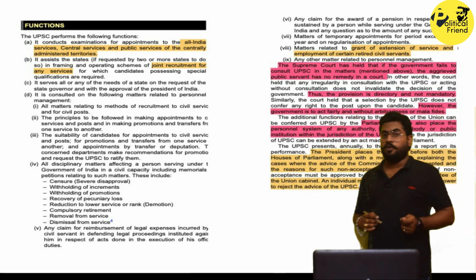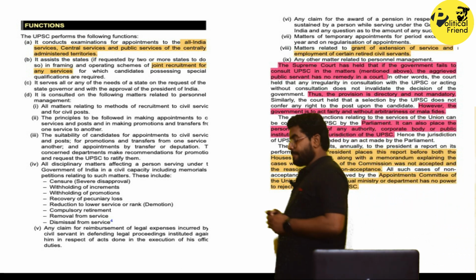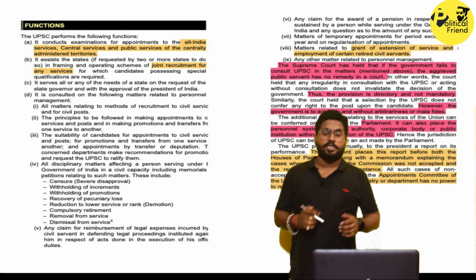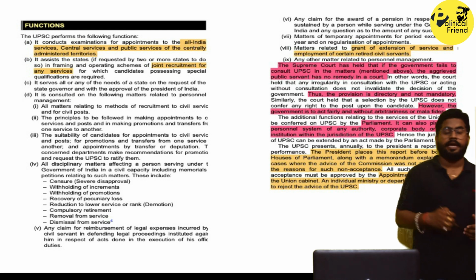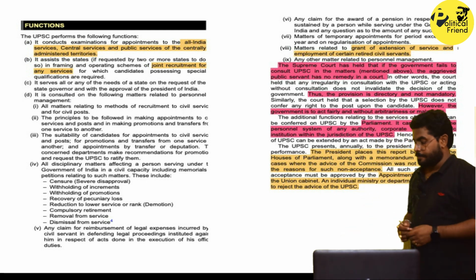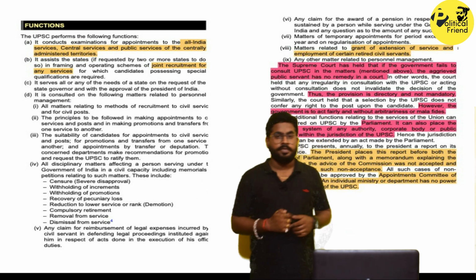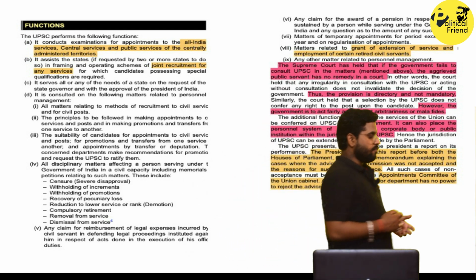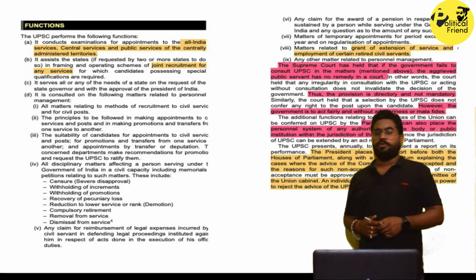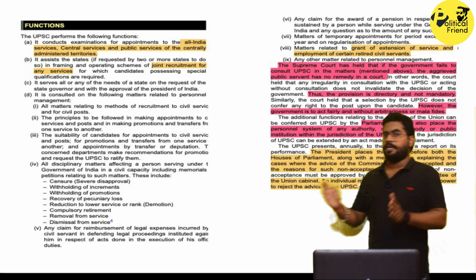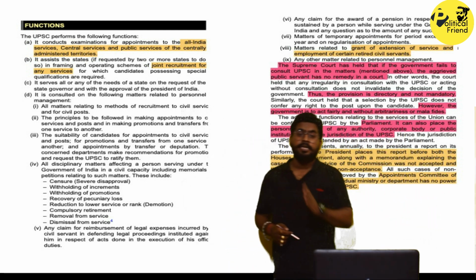We have the Department of Personnel and Training, DOPT, and that agency is completely responsible for providing the members having their routines and the work performed. So some kind of personnel is required for performing the duties. What if the state needs those kinds of personnel? Who will recruit those persons? The UPSC will recruit those persons on the recommendation of the governor in the state and the president in the center.